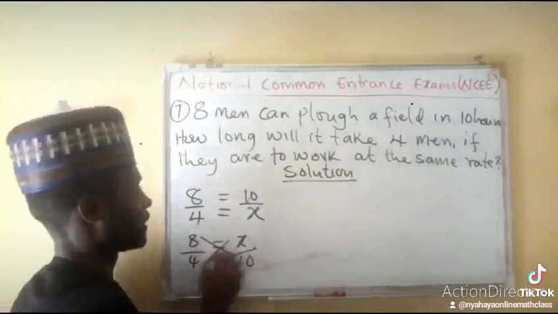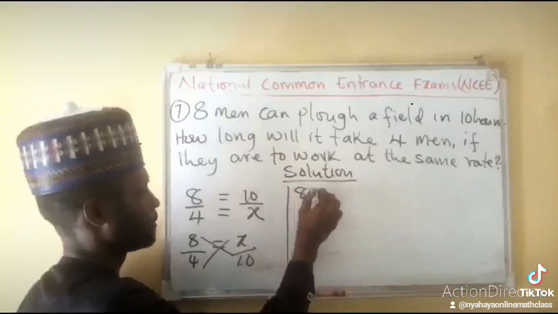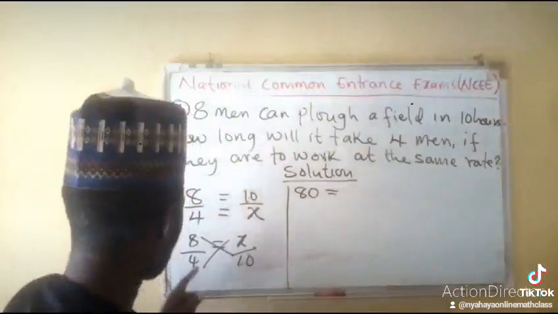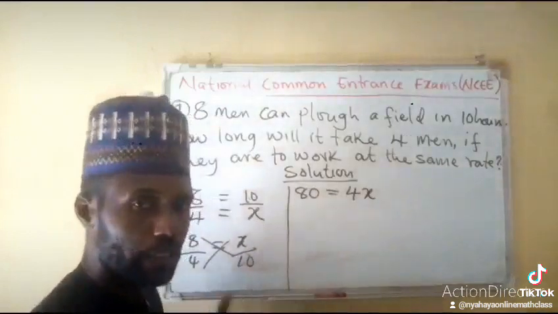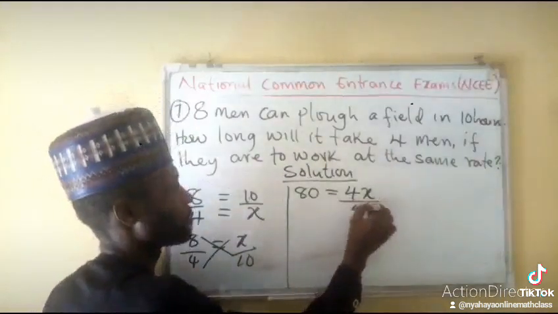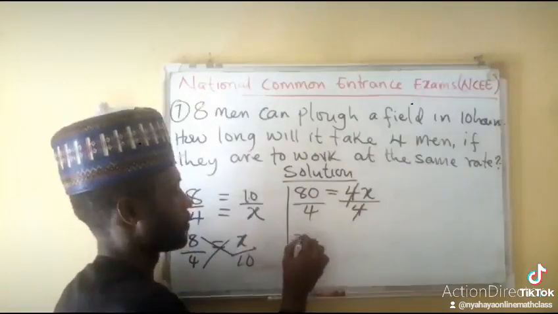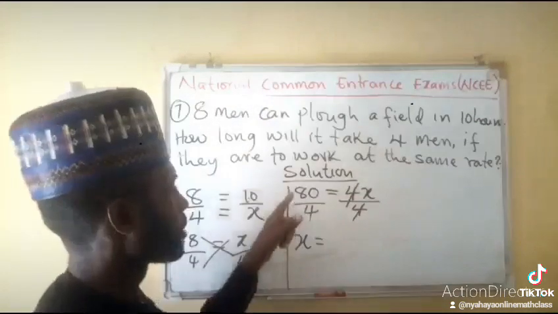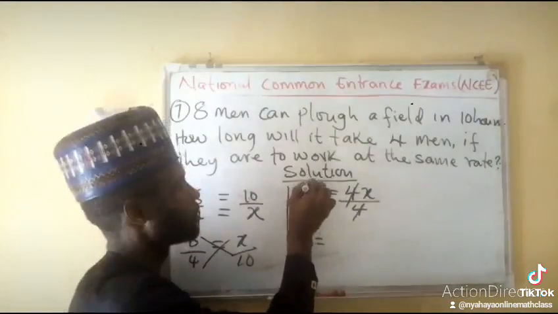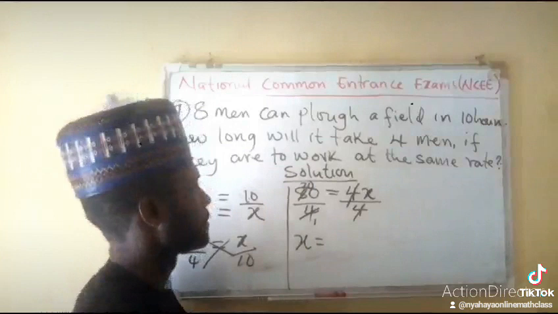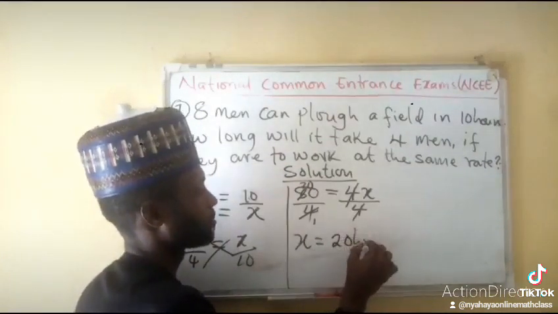Okay, we cross multiply. So 8 times 10 will give us 80, which is equal to 4 times x, which gives us 4x. Since we are looking for x, we divide through by 4. This and this will go, so we are left with x equals 80 over 4, which is 20. So we now see 20 hours.